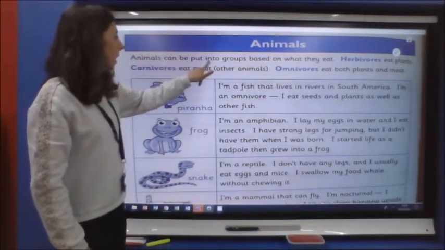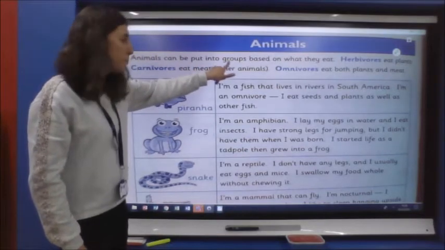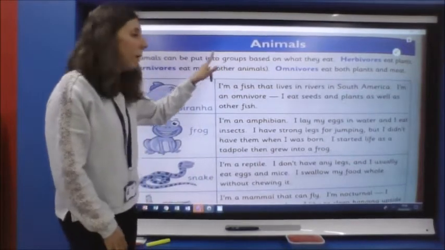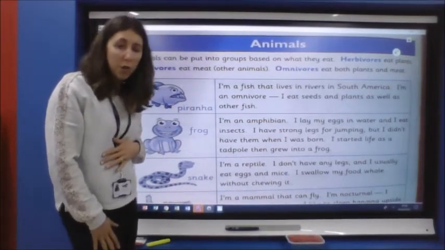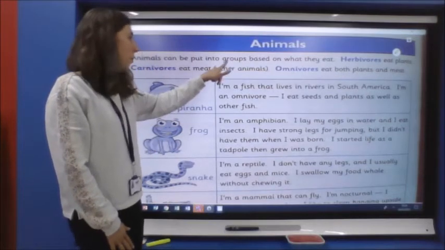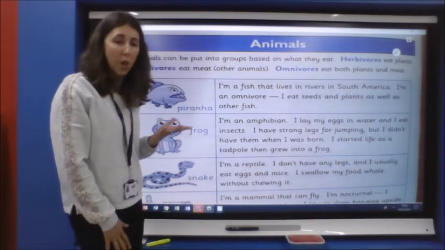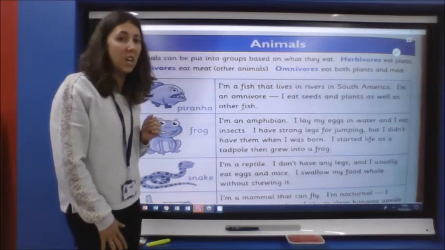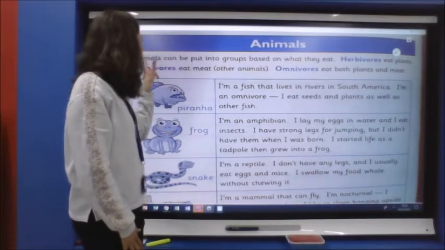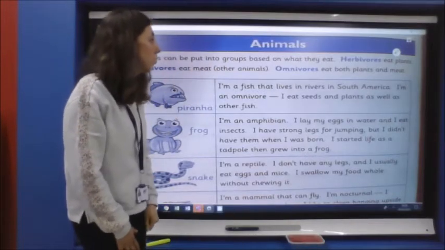Animals can be put into groups, that word. Now that word's difficult because we know that O and U can make an ow sound, and we've also discussed how O and U can make another sound in our other sessions. But this word is the word groups. So the O and the U is making neither of those sounds. It's the word groups. Animals can be put into groups based on what they eat.